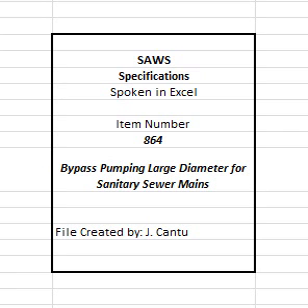864.1 Description. The work covered by this item consists of bypass pumping operations for existing sanitary sewers 24 inches and larger in diameter in order to temporarily reroute sanitary sewer flows to prevent a sanitary sewage overflow, SSO, and to provide adequate and reliable sanitary sewer flow at all times during construction, while the task scope of work is executed.